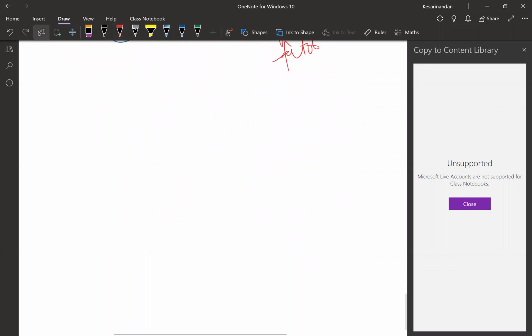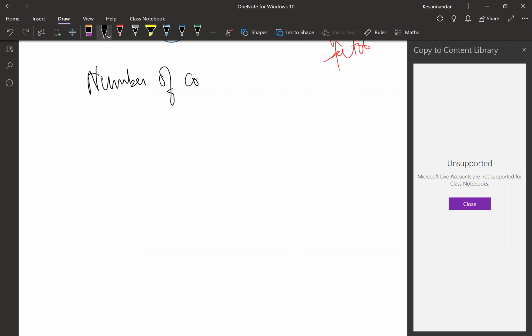Now we come to our next concept, and that is the number of co-primes to n which are less than n. For example, let's take a moderate number, 48. Now I want to know how many numbers are smaller than 48 and are co-prime to 48. Do you understand it, guys?